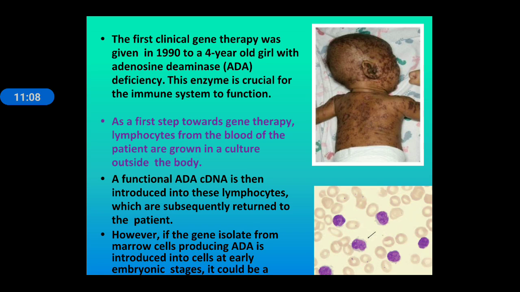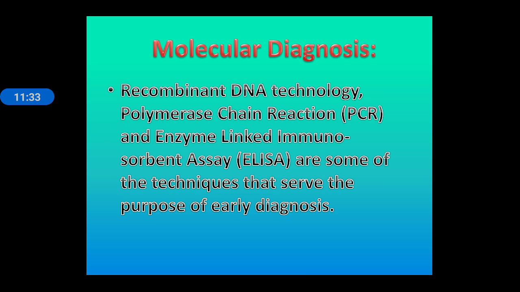However, if the gene isolated from marrow cells, producing ADA cDNA, is introduced into cells at an early embryonic stage, it can be permanently cured. So we can see here a gene that is non-functional, which should produce the enzyme ADA. We remove that non-functional gene and the functional complementary DNA is introduced into the patient so that the patient will recover from that particular disease.